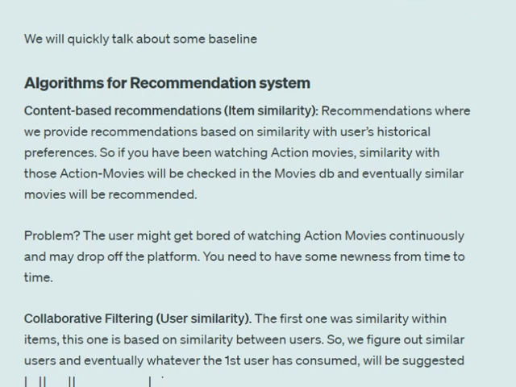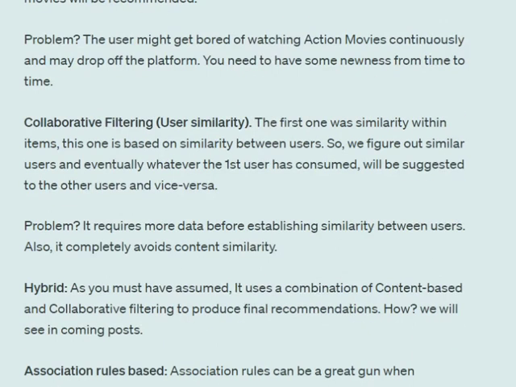Second type of recommendation is collaborative filtering. I think these are terms very common for recommendation, and you must have heard of it. So basically, this is based on the idea of user similarity. First of all, depending upon the historical activities of multiple users, we'll try to figure out similar users. It can be the case that some user is buying XYZ item and some user is buying WXY item. So eventually, we'll try to form some sort of an embedding and try to figure out similarity between the users.